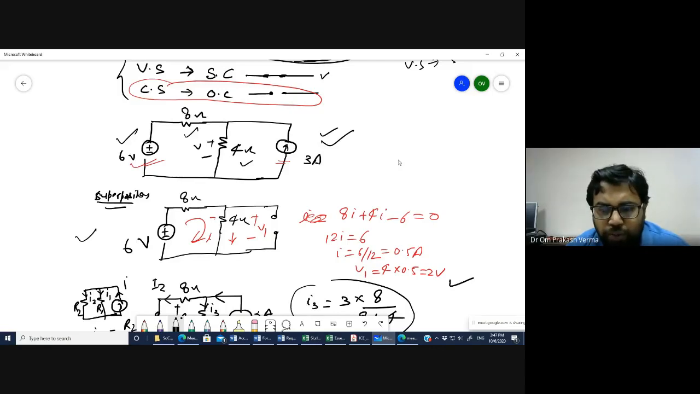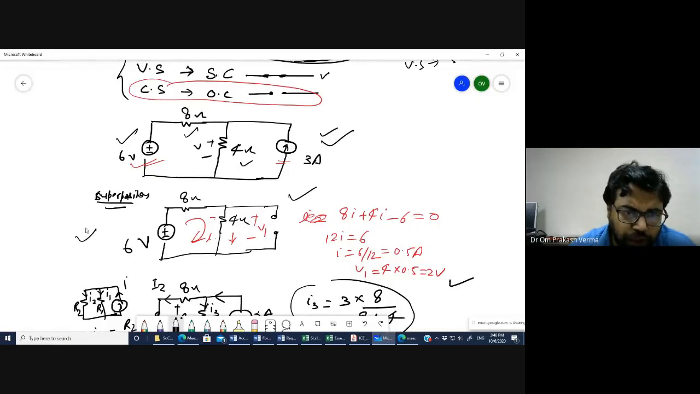And if you want to calculate the voltage, you can calculate it if you know the current in this branch, right? So 1/2 ampere going through the 4 ohm resistance gives 2 volt as the V1 voltage, right? You can calculate the voltage drop across the 8 ohm resistance also.